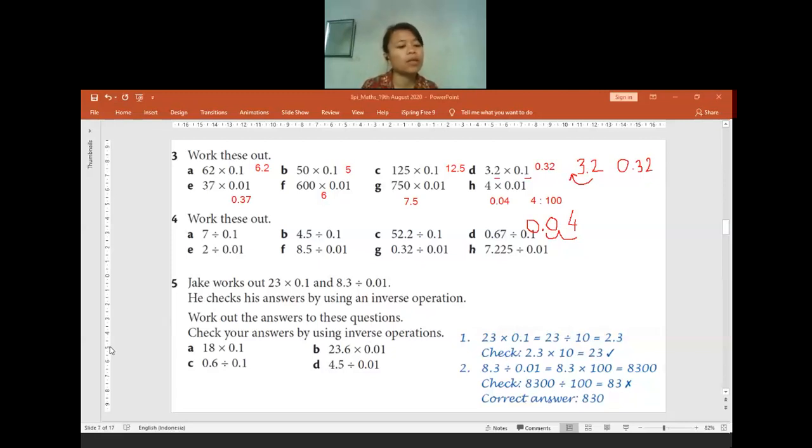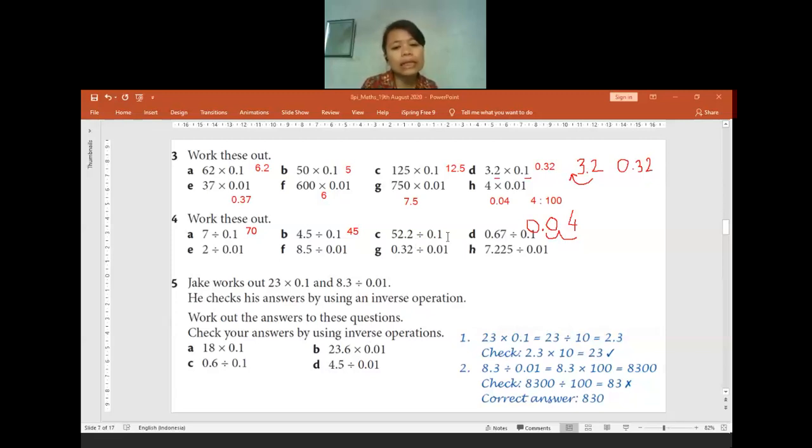So it is divide by 0.1. Is this the same thing as we multiply the number by 10? So we will calculate it as 7 times 10, which is equal to 70. Now for question B, how many will it be? Yes, it will be 45 because 4.5 times 10 is 45.